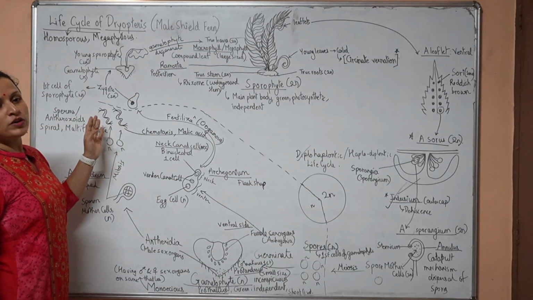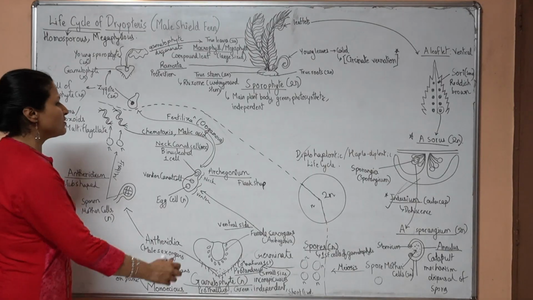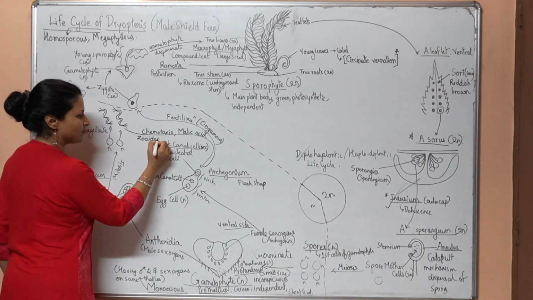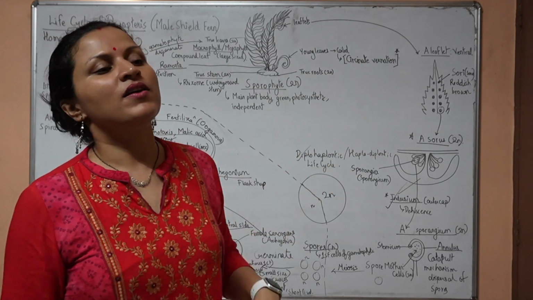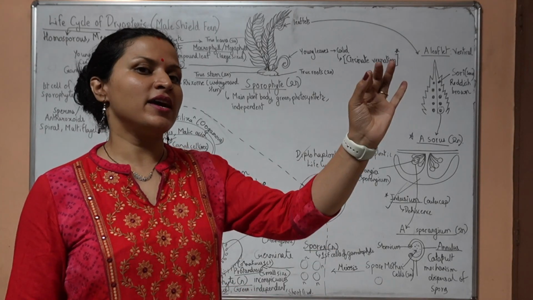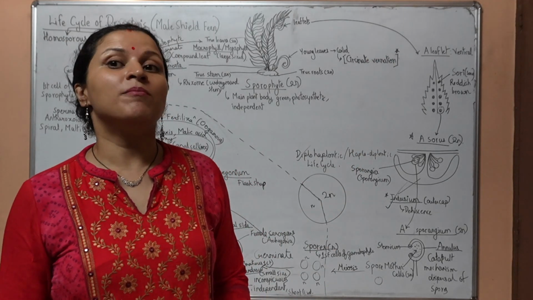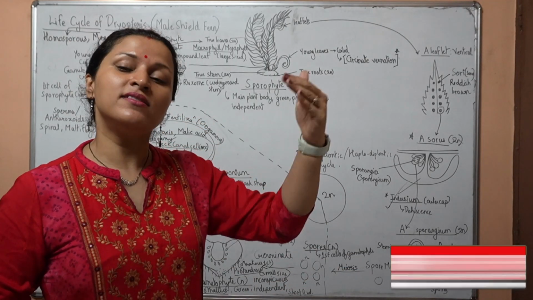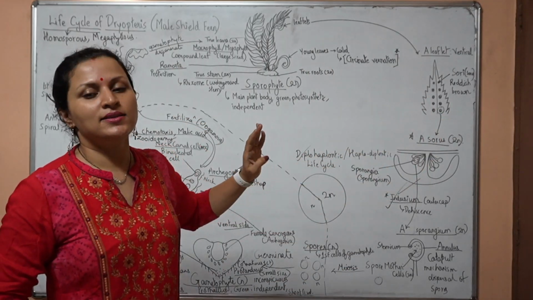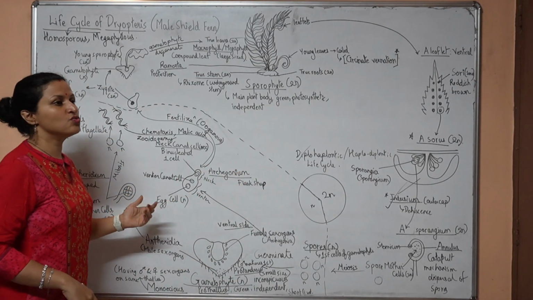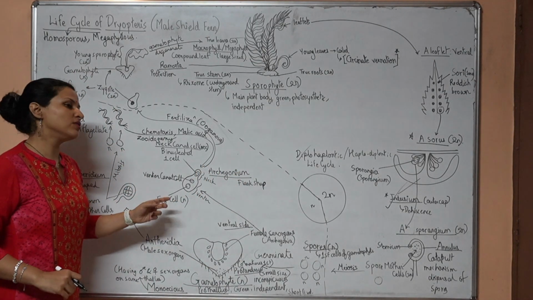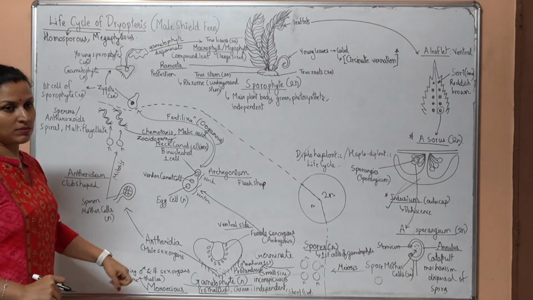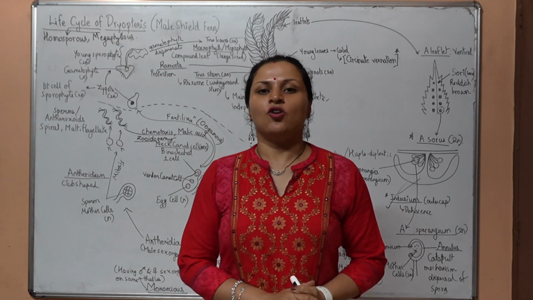The movement of motile sperms towards the female gamete is called zooidogamy. In angiosperms, there is siphonogamy, wherein non-motile sperms are carried to the female gamete via a pollen tube. Siphon tube, via a tube. There is siphonogamy in angiosperms, and in these guys there is zooidogamy. Zoo means animal. They will move on their own and reach the female gamete. Zooidogamy. So with that we complete the life cycle of Dryopteris.